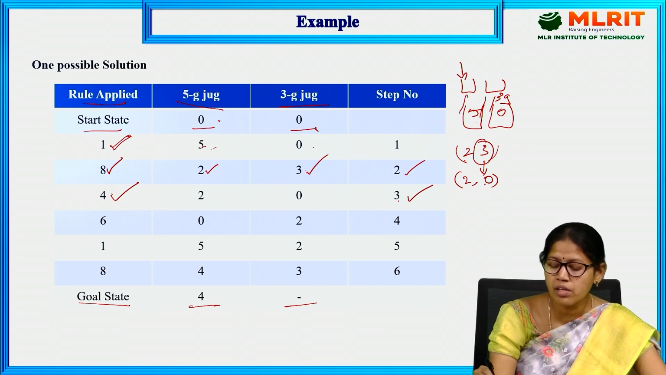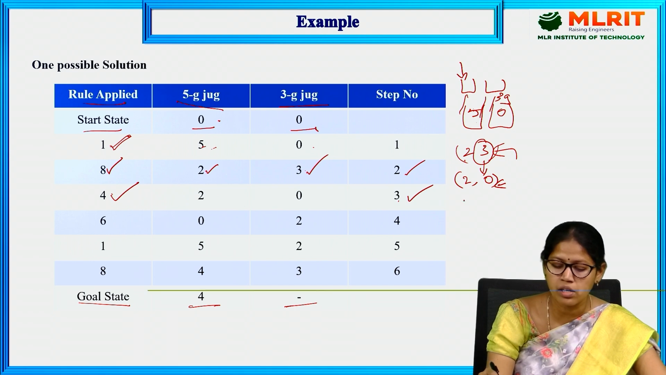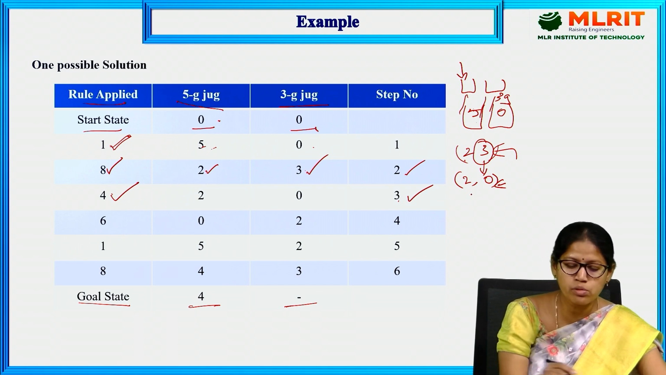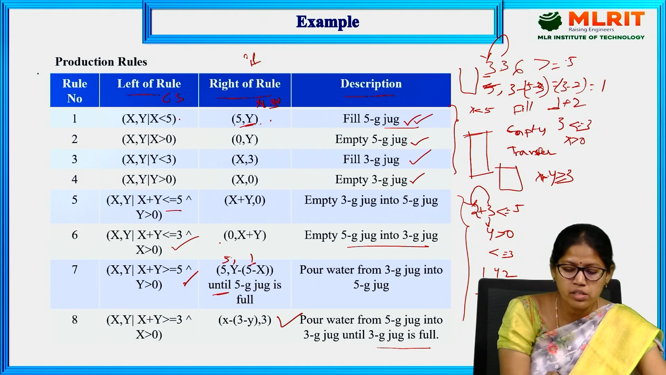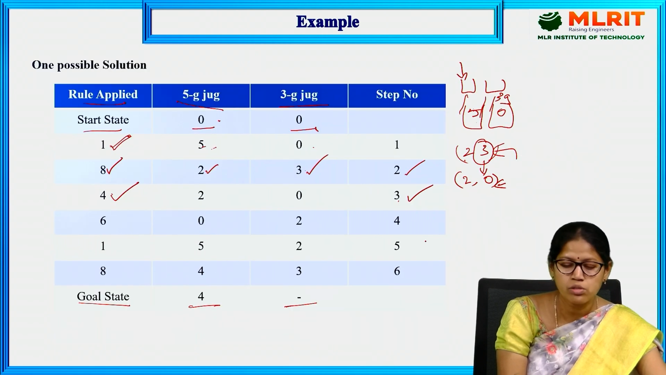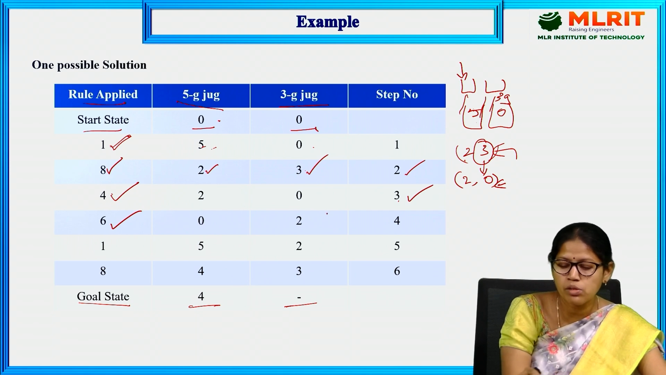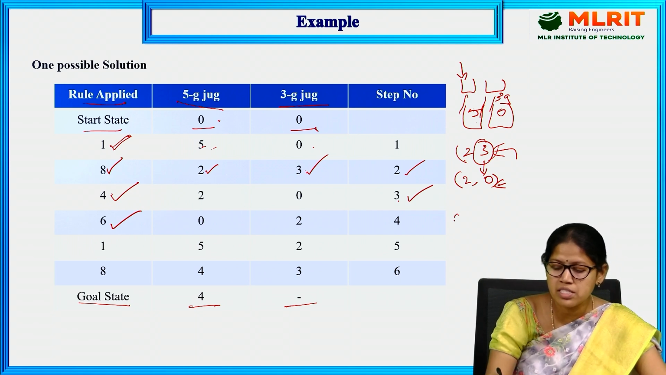Next, what are the next operations? Either we can fill the water. If you fill the water, what happens? It will go to the previous state. So don't do such things. We have to transfer the water. To transfer the water, look at the sixth one: empty the 5G jug into 3G jug. So we need to empty. That's why we transfer the 5G water into 3G jug. Then the next state is 0, 2.